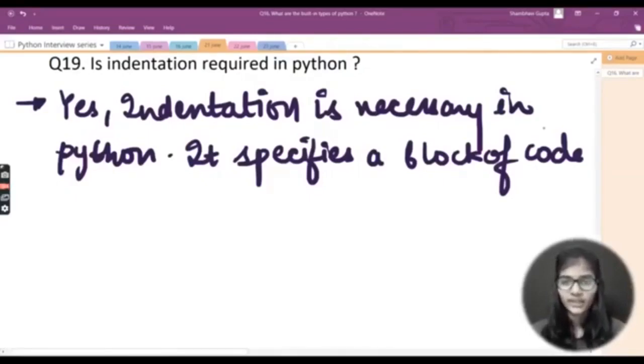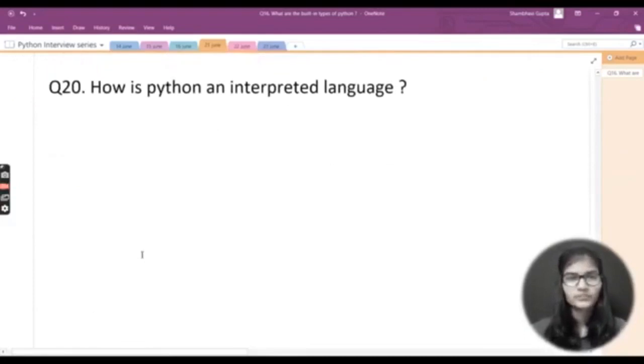Let's say you have missed some indentation, or you have not written the proper indentation, or not written the proper statements in the indentation. If you have done any of these things, then your program will surely result in an error. So this is the whole idea of indentation. And yes, indentation is very important and necessary in the Python programming language. Let's move on to the next question for now.